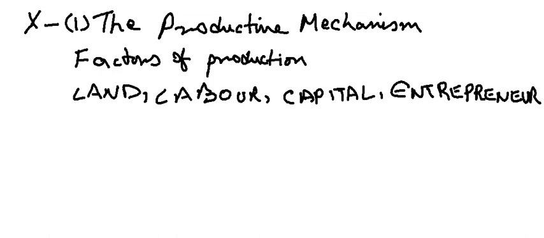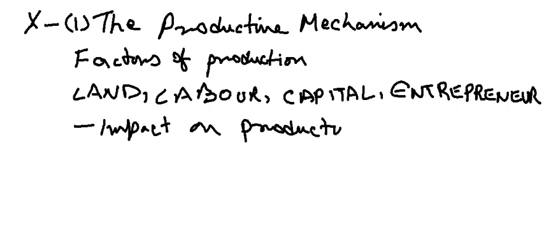and these factors of production actually determine the productive mechanism or how production takes place. So what we have to study here is their impact on the production structure in an economy, like how do they affect the production structure.